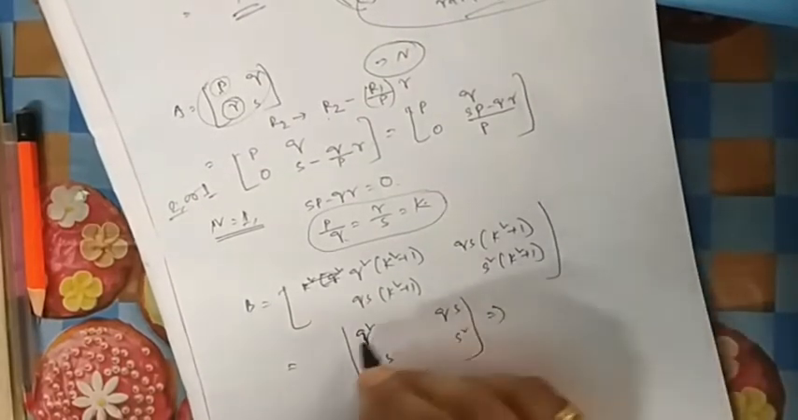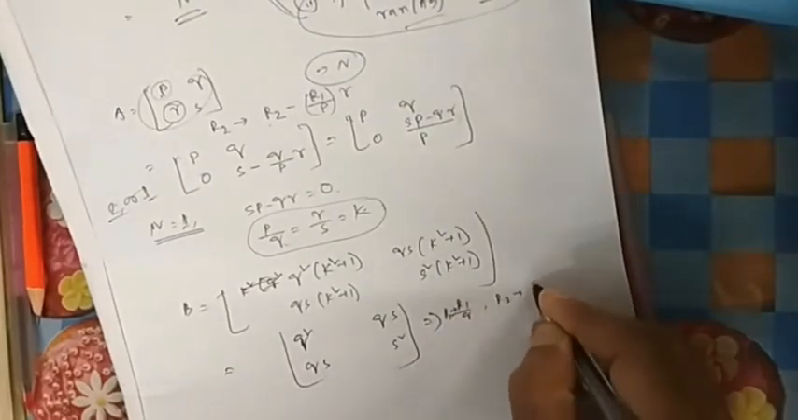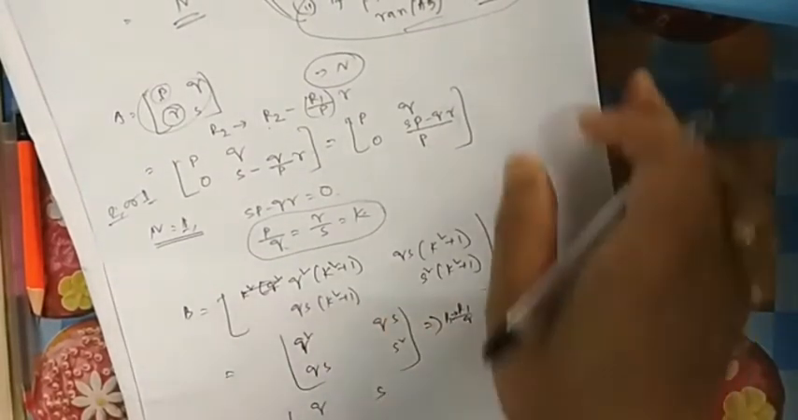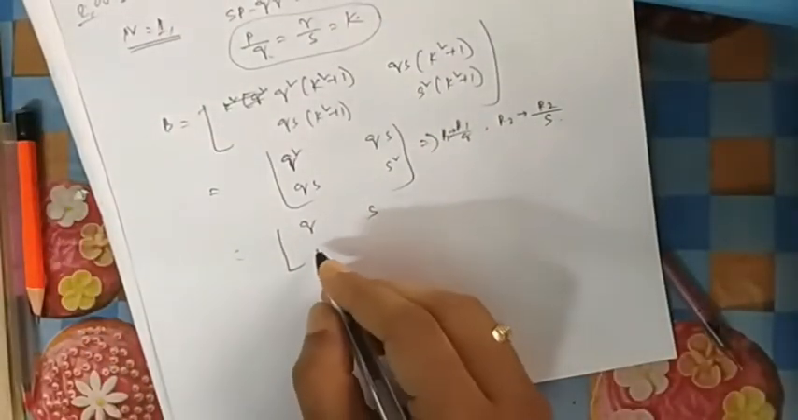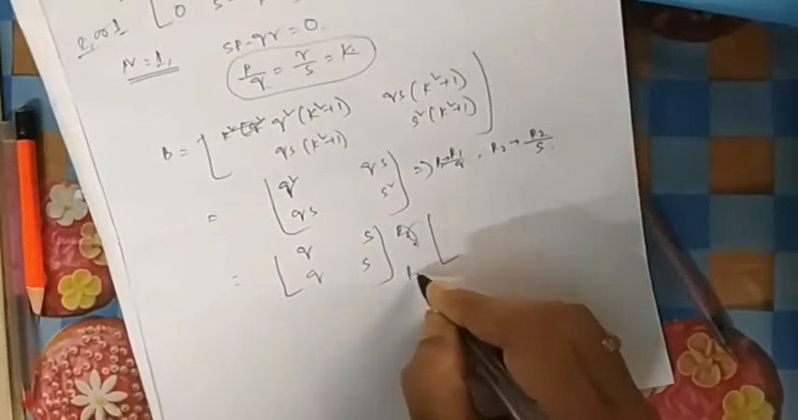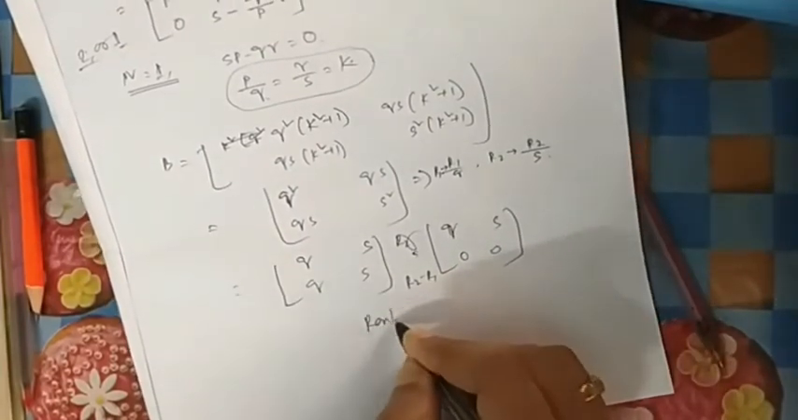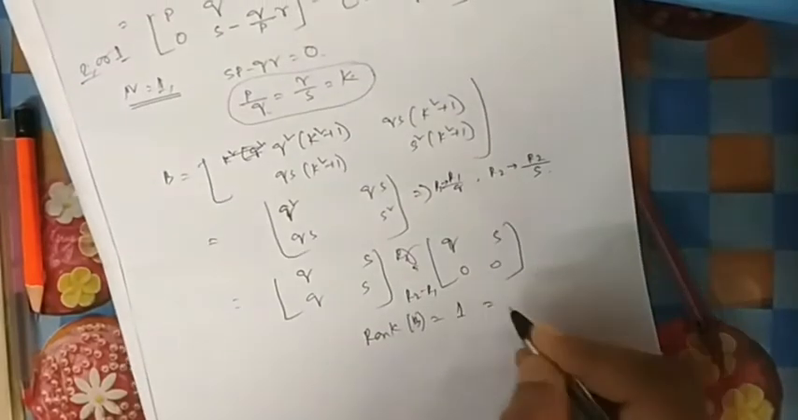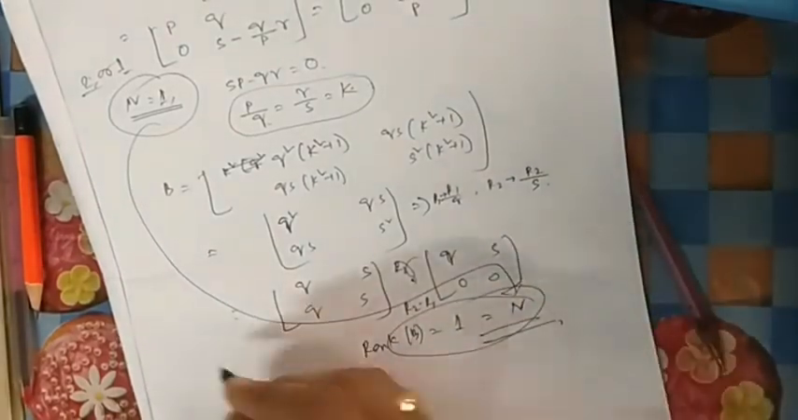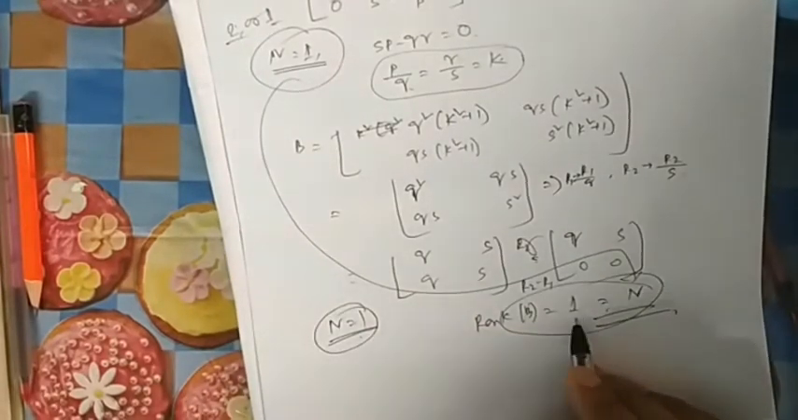Now again you can divide the upper row R1 by Q, and R2 is replaced by R2 by S, so it will be Q, S in both rows. So you can see, if you deduct it, R2 is replaced by R2 minus R1, then it will be Q, S, 0, 0. So what is the rank? The rank of B you are getting as 1, which is the one you have assumed earlier, N equal to 1. So if the rank of original A is 1, then this rank is also 1.